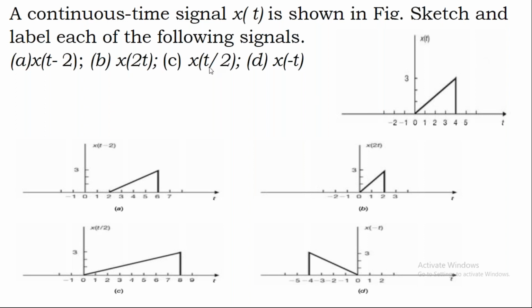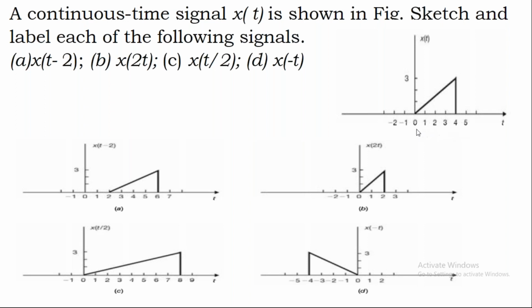And if the scaling factor is less than 1, then you call it an expanded signal. Now observe this x of 2t. Earlier we have the graph with the time scale on the x-axis and x of t on the y-axis. Now your time scale exists from 0 to 4.